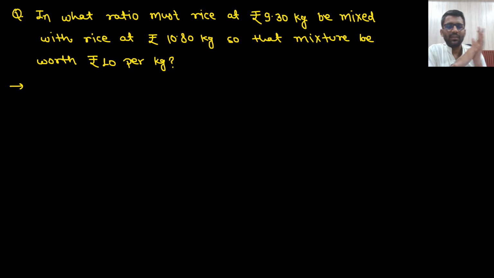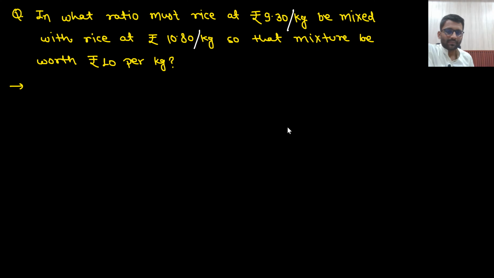Now this is the question. This question is based on mixture, but we are not dealing with that as a separate topic. Just treat it as a question only. In what ratio must rice at 9.3 rupees per kg be mixed with rice at 10.80 rupees per kg so that the mixture be worth 10 rupees per kg?